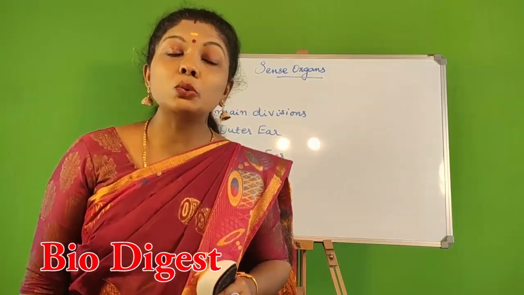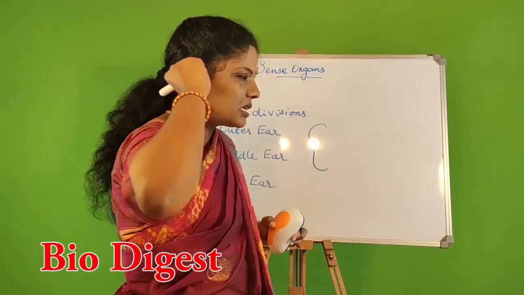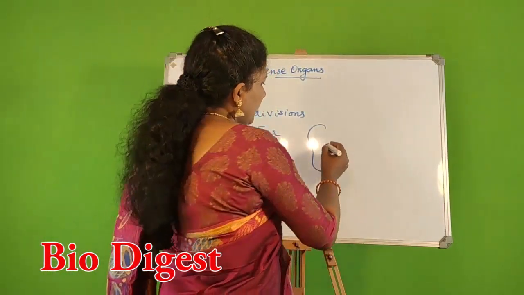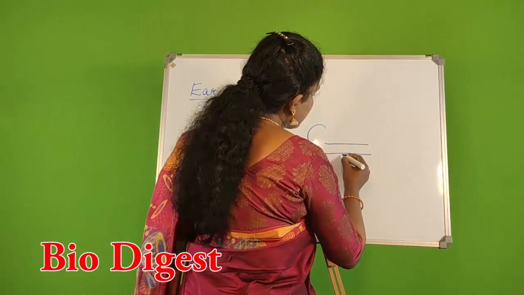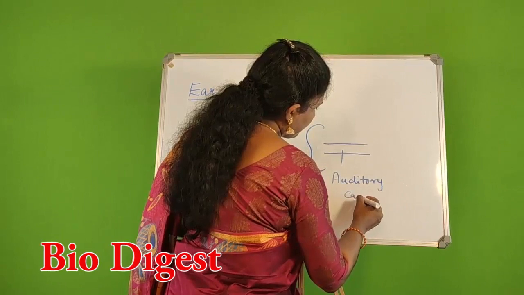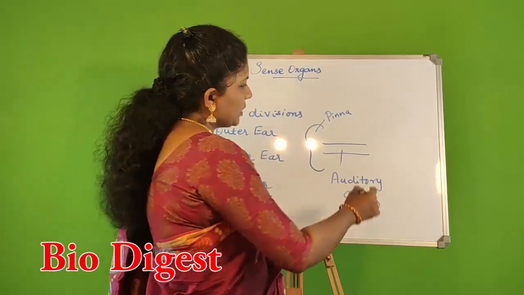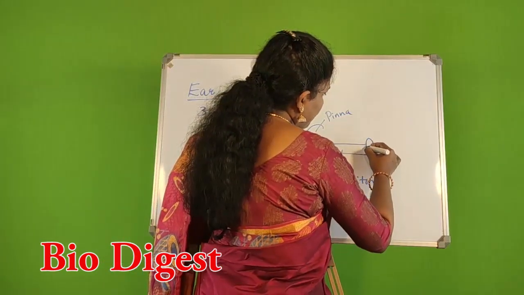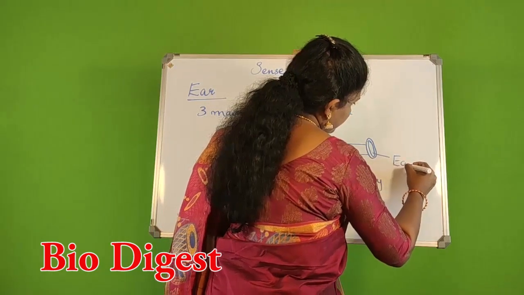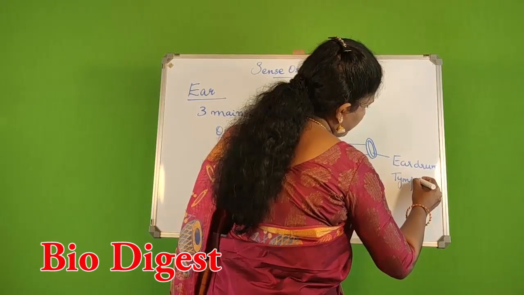What are the parts of the outer ear? The outer ear consists of the pinna. This is the pinna. Okay, you can see this. The pinna leads into the auditory canal. Okay, so this is the auditory canal. Then the auditory canal is ending in one membranous structure, which is what is called as the eardrum, otherwise called as tympanum or tympanic membrane.